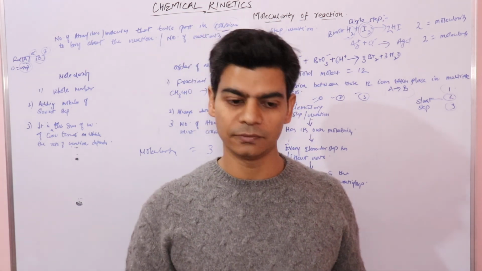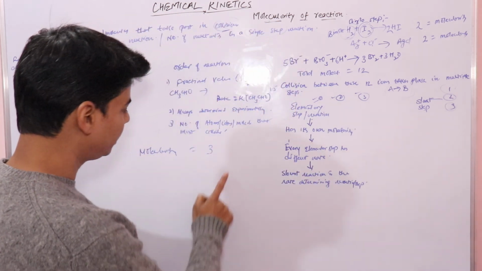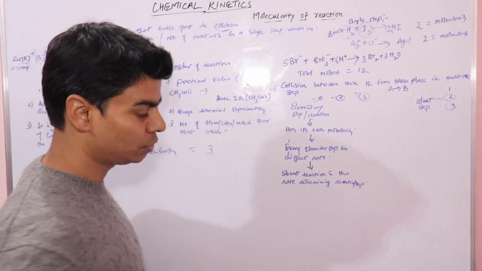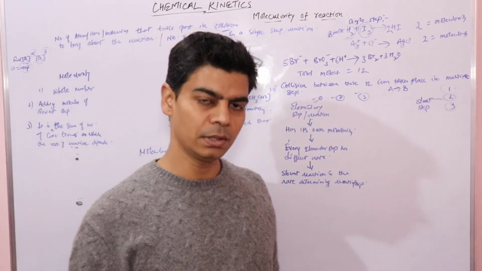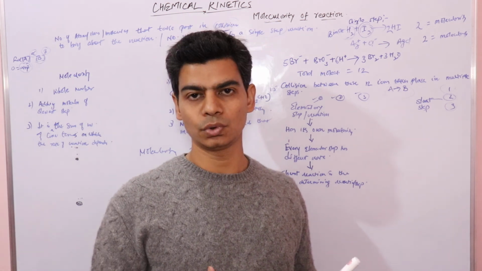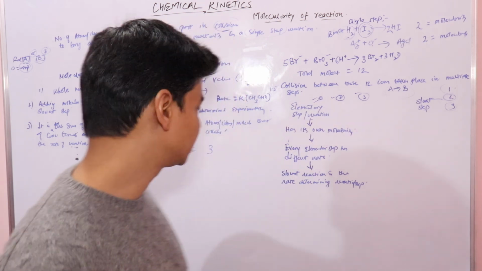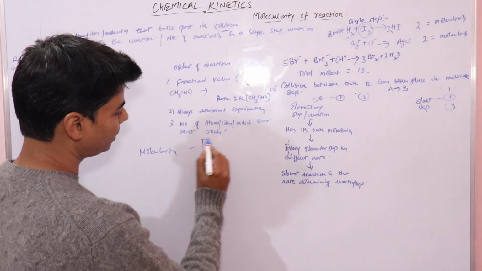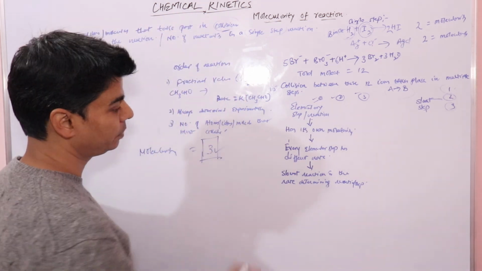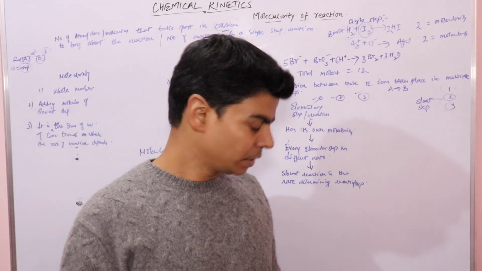Very rarely is it more than 3. So that is why molecularity is rarely found to be higher than 3. Because it is the number of molecules that come close together simultaneously to collide that decides the molecularity of a reaction, which in most cases is seen to be 3.